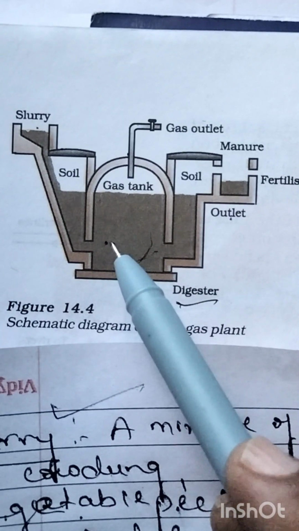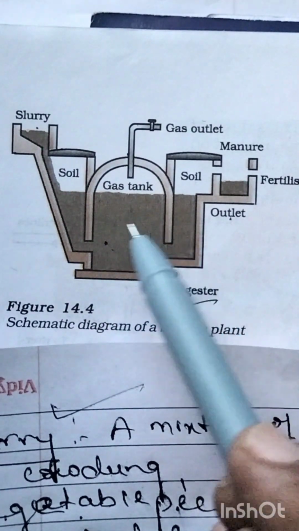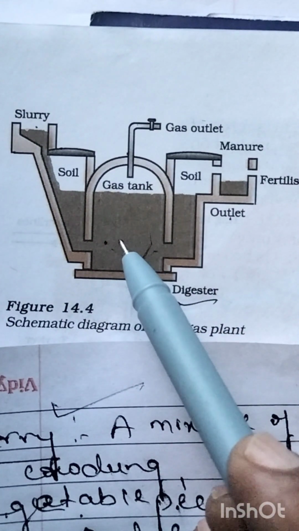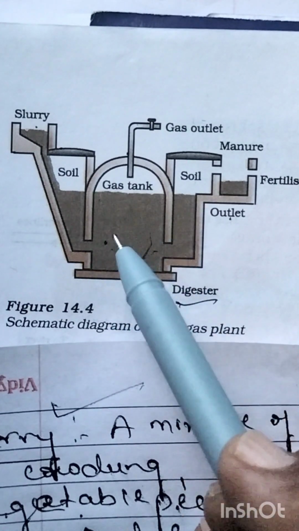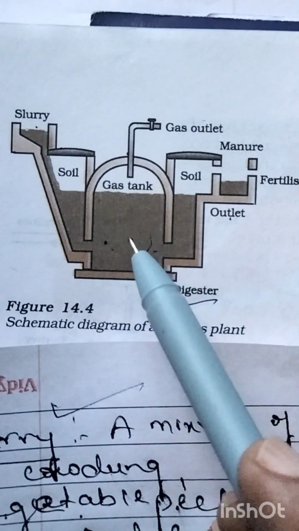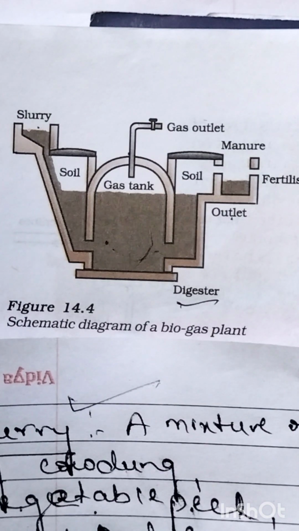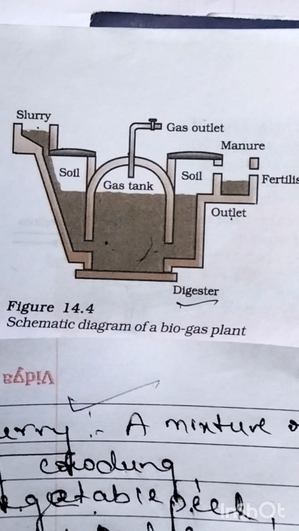When anaerobic decomposition takes place by bacteria, biogas is produced, and the produced biogas is collected over the waste, and that is called over waste slurry or spent slurry. So over the spent slurry or waste slurry, the biogas is produced. So what happens to the produced biogas?